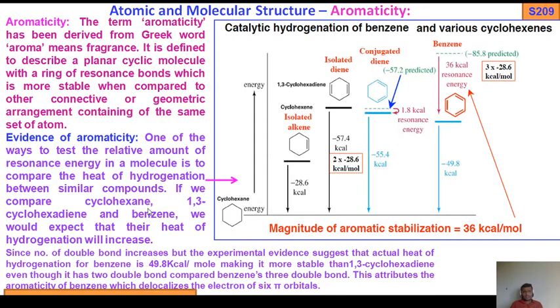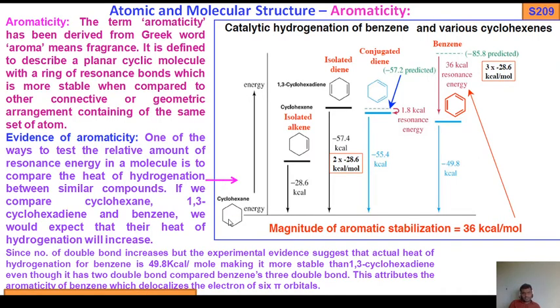If you compare cyclohexane, 1,3-cyclohexadiene, cyclohexene and benzene, we are taking four types of compounds here.